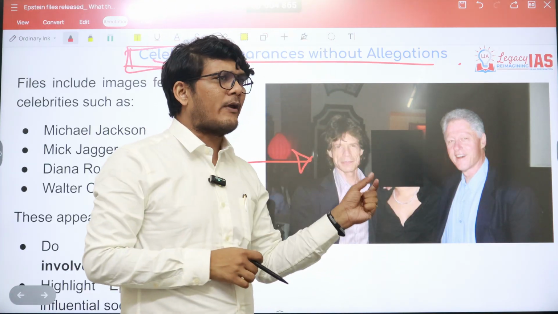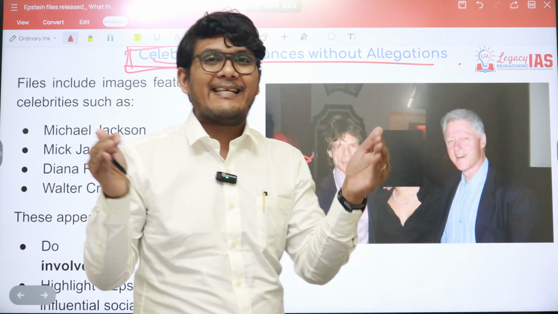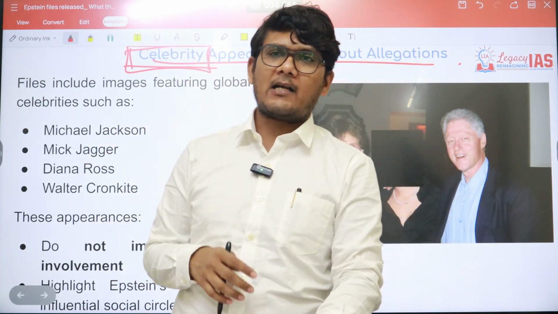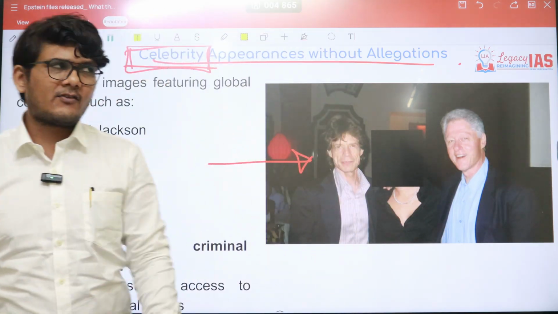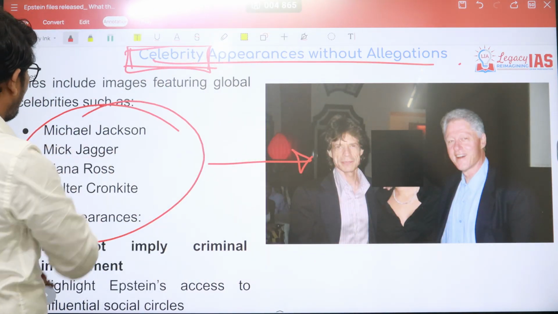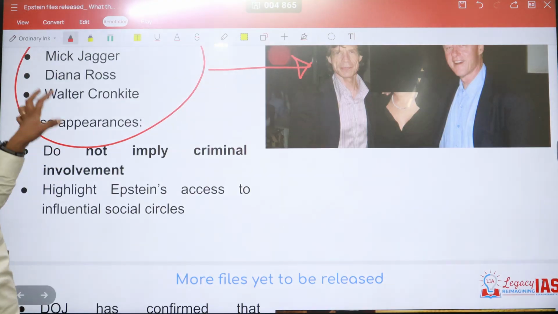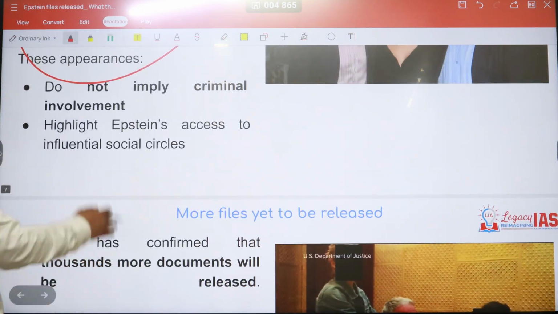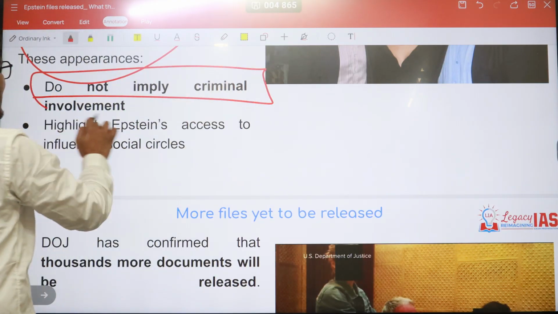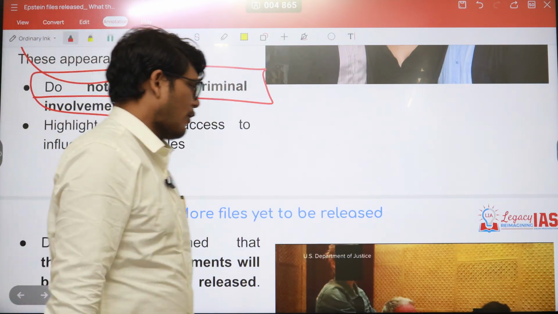This is simply showing a huge amount of elite connection or networking that Epstein had with respect to celebrities as well. So certain celebrities that have come up are, for example, Michael Jackson, Mick Jagger, Diana Ross, Walter Cronkite, and so on and so forth. However, this does not imply any criminal involvement.